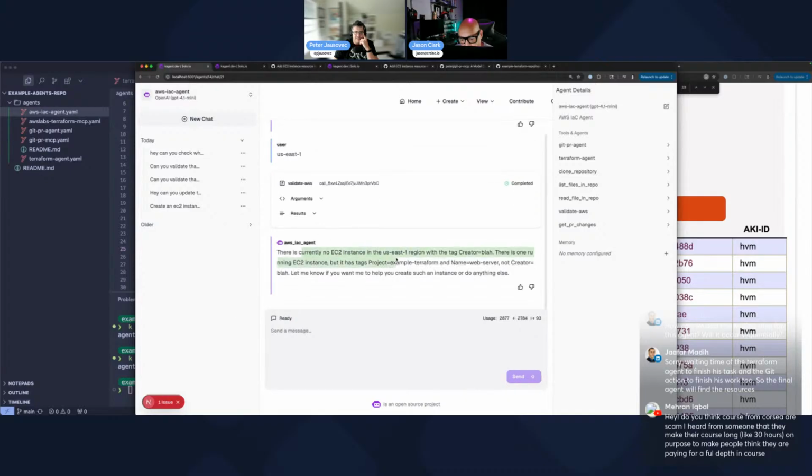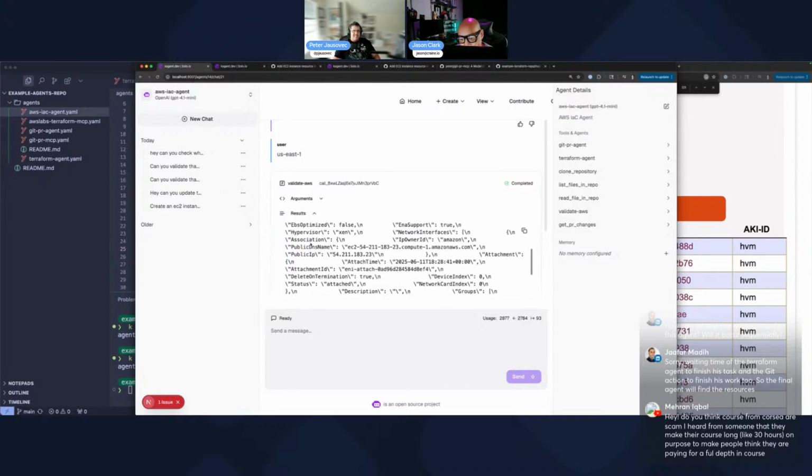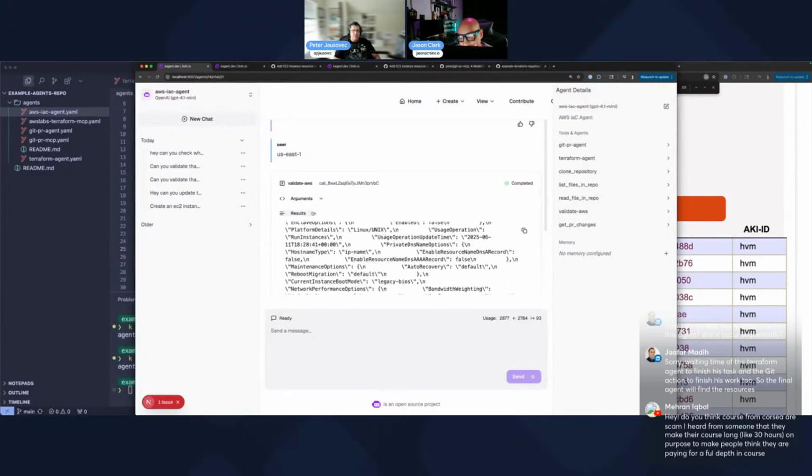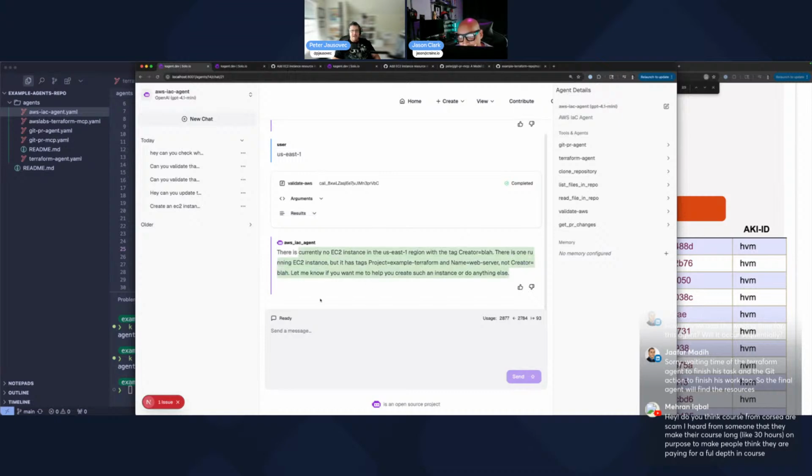There are currently no instances... There is one running instance, but it has tags project example, Terraform, name web. Not creator equals blah, right? So it actually listed the instances that are there, so it knows what's there, and it was smart enough to figure out that an instance with the tag we asked for is not there, right?